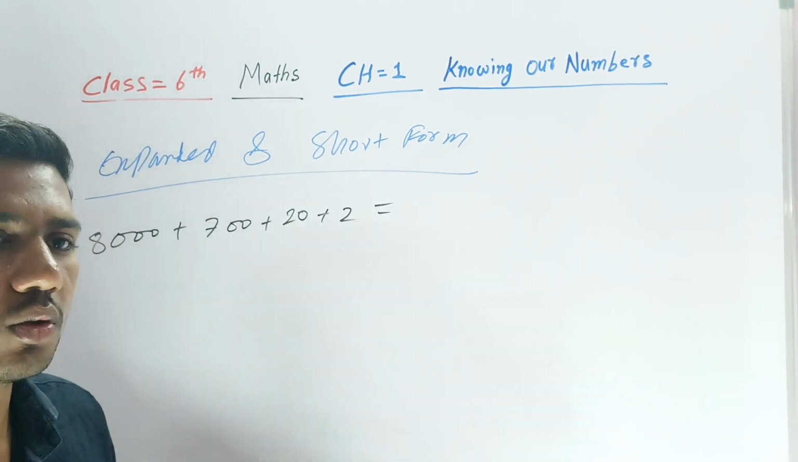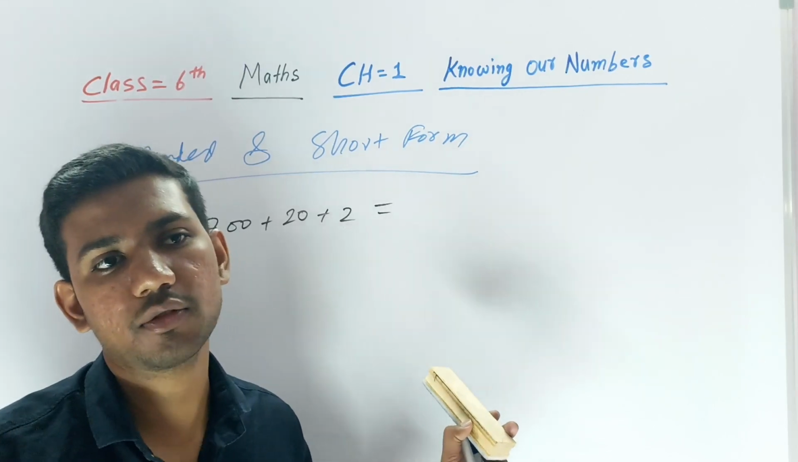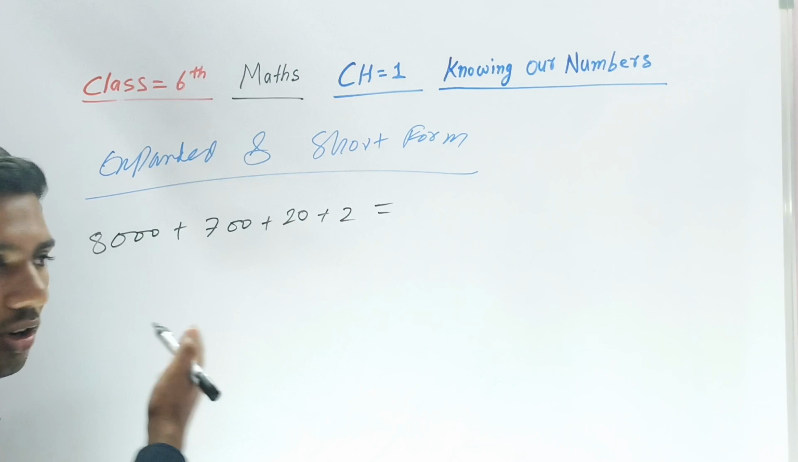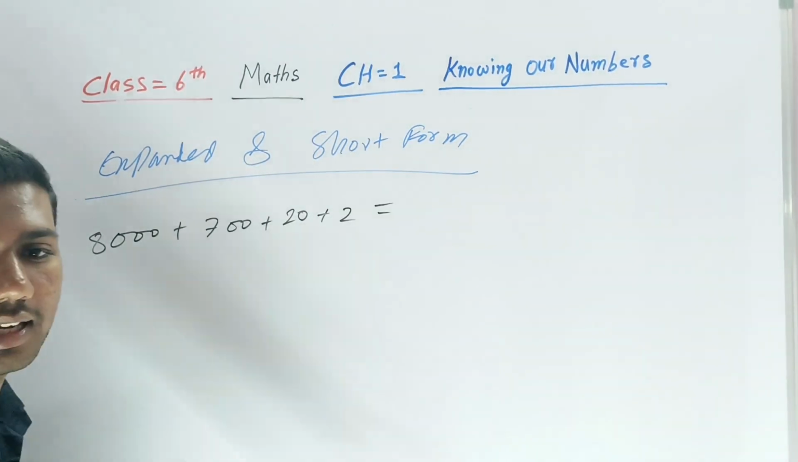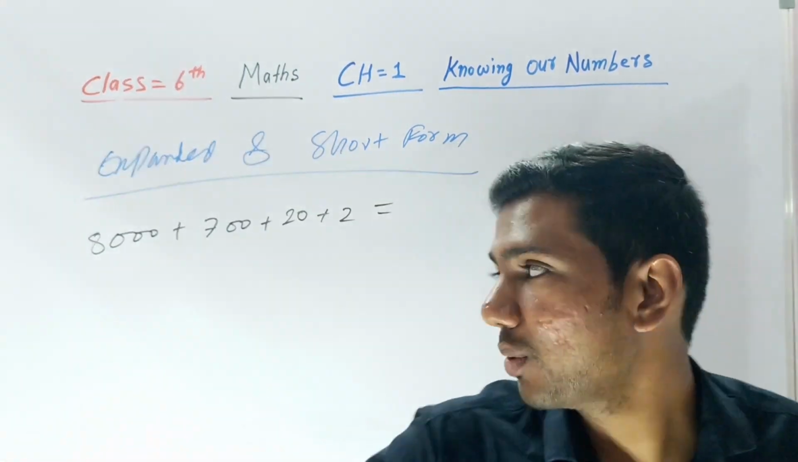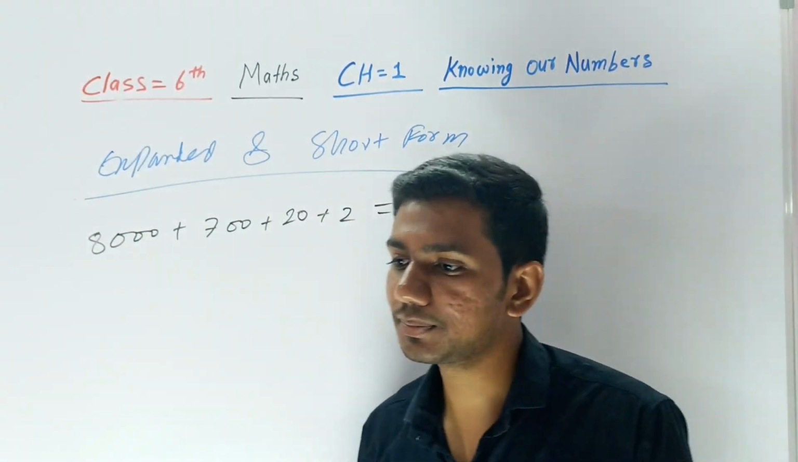Okay, how are you doing in that expanded form? This is expanded form. We don't have to expand, it is already expanded. Where will you expand this? You can't expand. So now you have to write this in short form. How will you write?